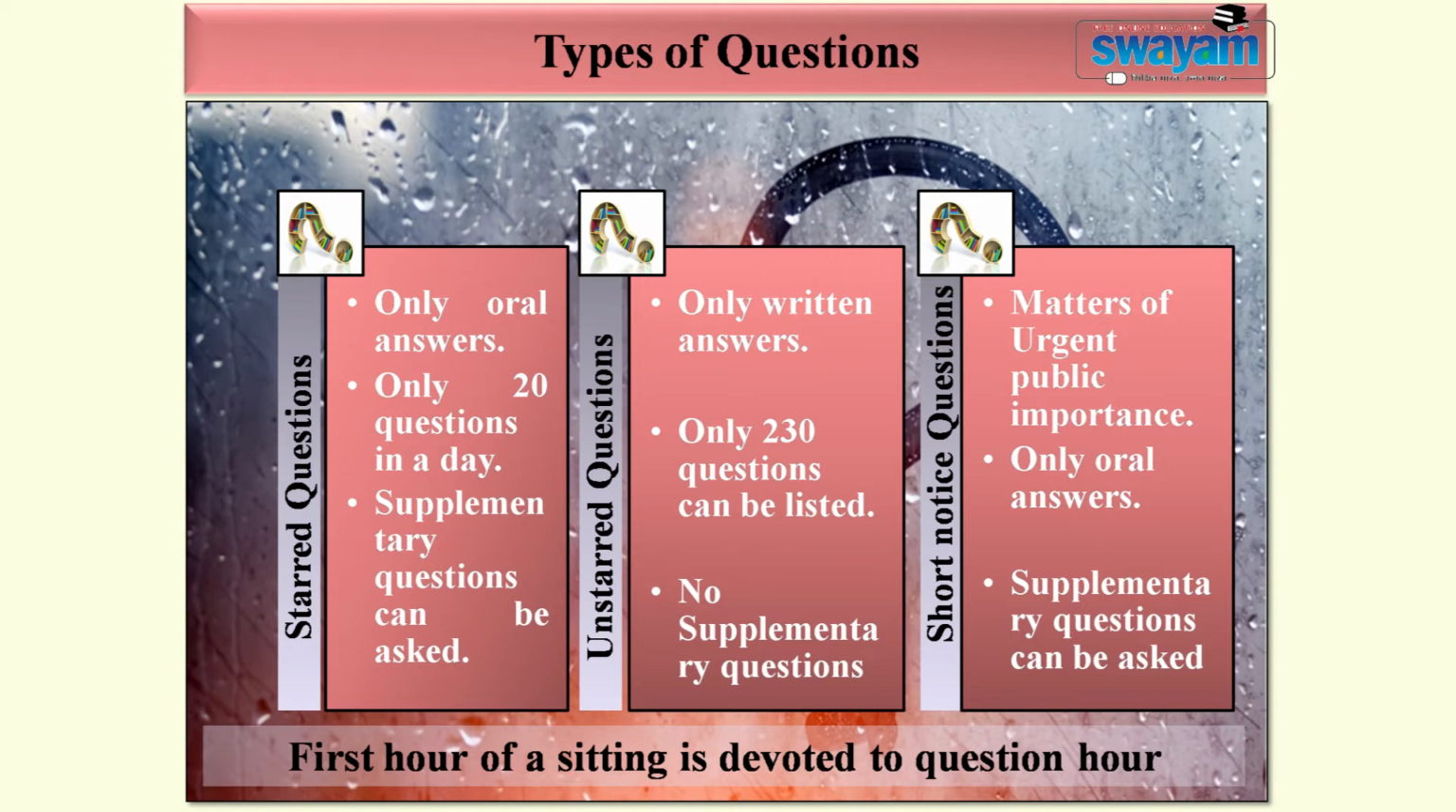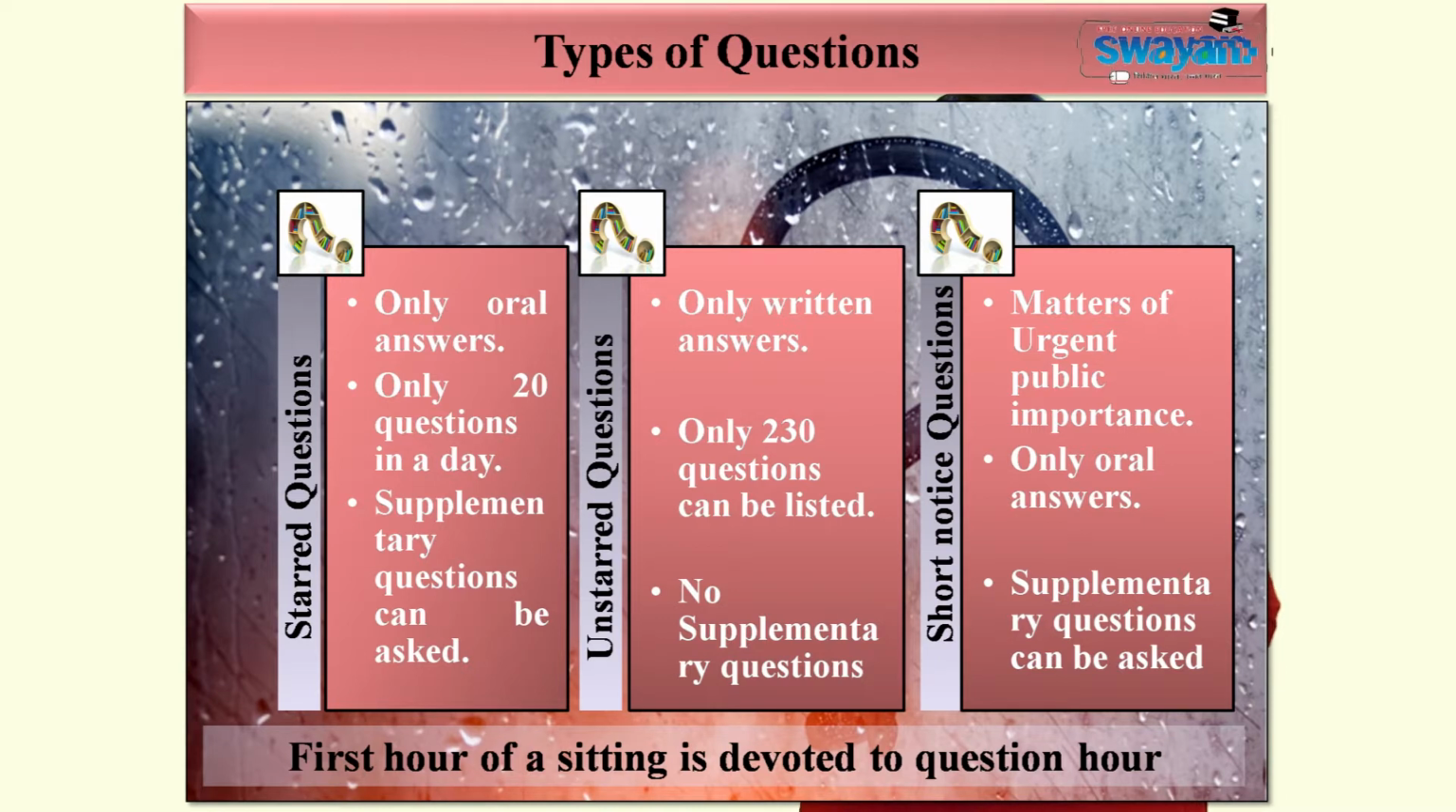Question hour. Usually, 1 hour of every day's sitting is kept for the question hour. Normally, on Saturdays, there is no question hour. There are 3 kinds of questions which are asked in the House: starred questions, unstarred questions, and the short notice